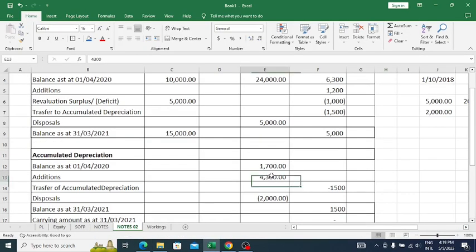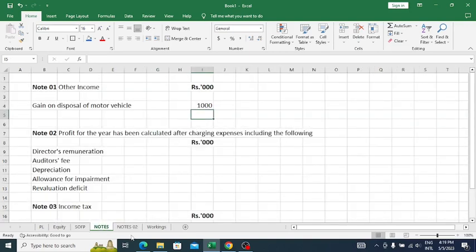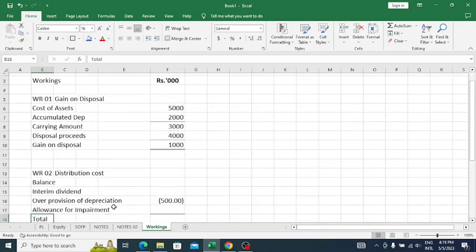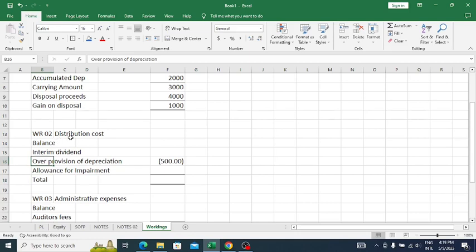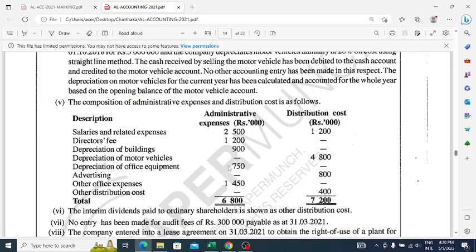Here we have to record additions, depreciation 4,300, and under the workings we have to reverse this depreciation expense as over provision of the depreciation, because you know that the depreciation for the motor vehicles has been recorded under distribution cost, so this 500 rupees should be removed from that depreciation expense, right? So it is simple as that.